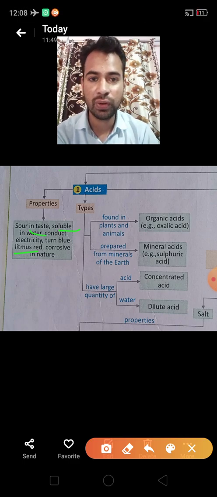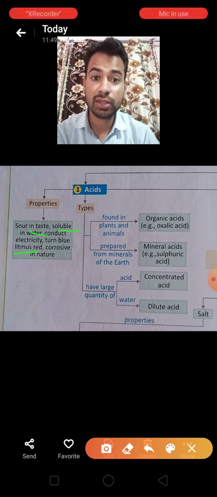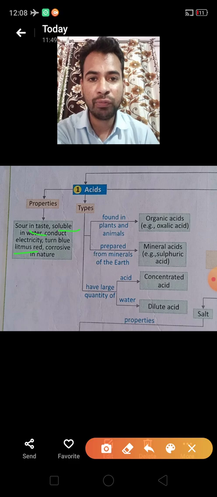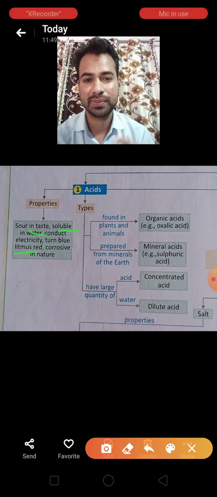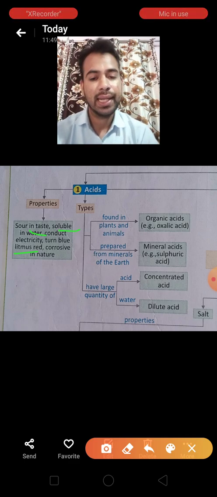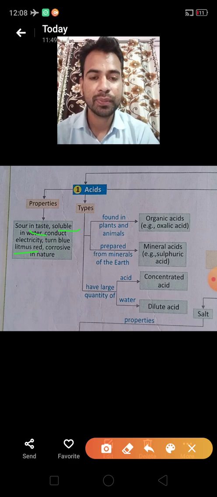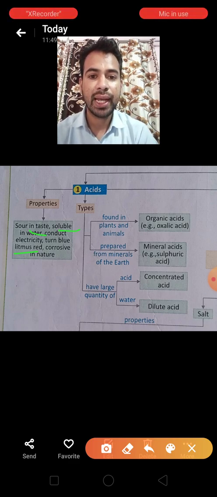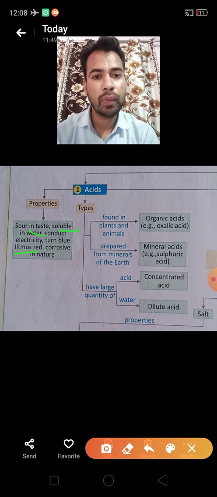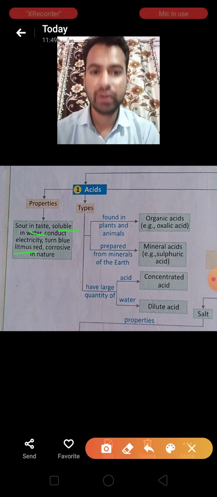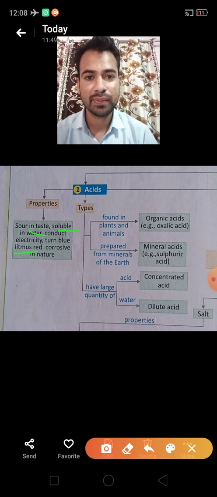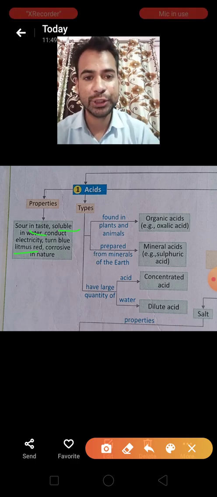It is harmful, like concentrated acid. Concentrated acid is very harmful. We cannot touch that acid. So in the end we can say that acids are sour to taste, soluble in water, they conduct electricity, and they turn blue litmus paper red. It shows the red color on litmus paper. It is corrosive in nature.